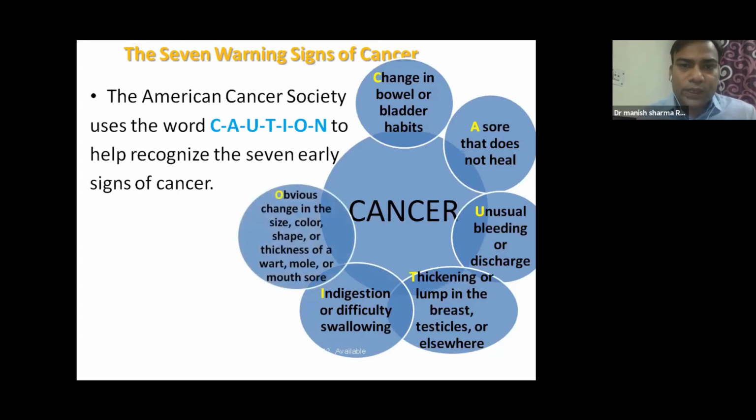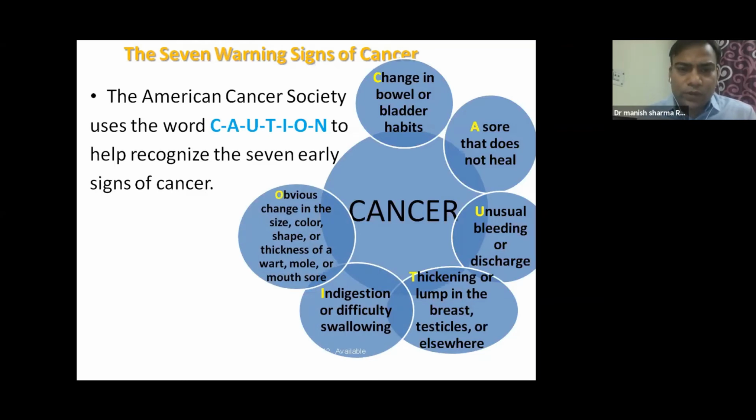Any obvious change in size, color, shape, or thickness of a wart, mole, or a mouth sore. Sometimes we have a patient who has a nevus or a wart or a mole, and he comes to us and tells us, doctor, this has suddenly changed its shape, or this has suddenly changed its color.